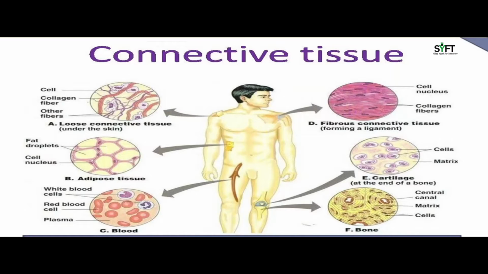Blood. Blood is a fluid composed of blood cells, platelets, and plasma. It flows throughout the body and transports various materials like gases, digested food, waste material, and hormones. Blood contains two types of blood cells: red blood cells (RBC) and white blood cells (WBC). So these are various types of connective tissues.